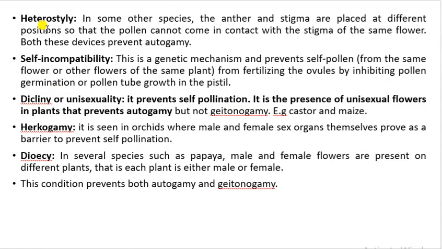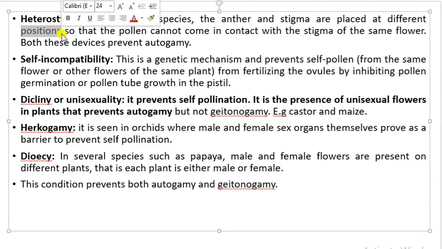The second type of outbreeding device is known as heterostyly. Now, in some kind of flowers, the anther and the stigma are placed at different positions, so they are not very close to each other. As a result, pollens will not get a chance to come in contact with their own stigma, and that's how self-pollination can be prevented. This kind of mechanism is known as heterostyly.